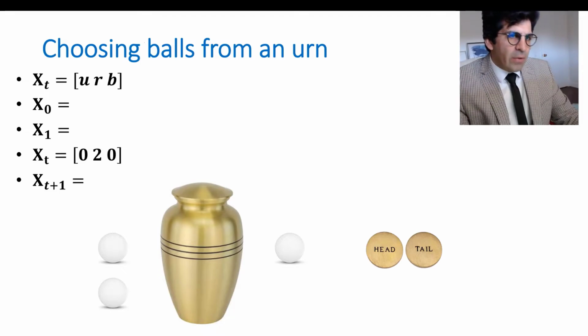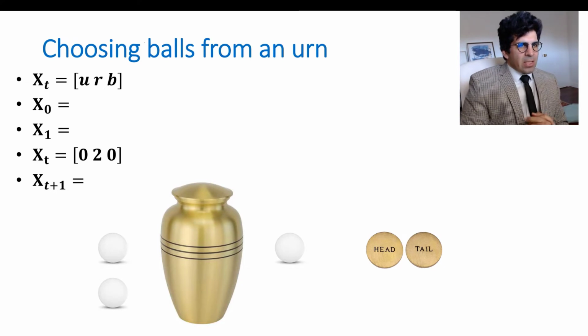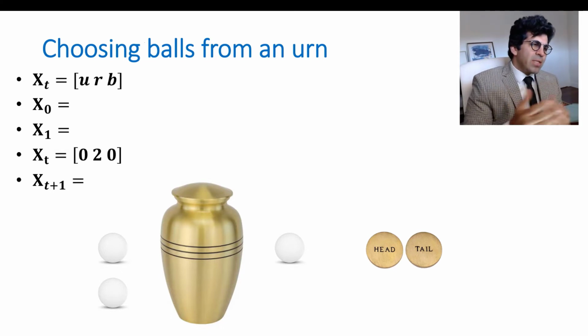All right, here we have another example of a discrete time stochastic process. Again, time here is really just rounds of the game. What is the game? It's a pretty stupid game, but it's going to help us learn some concepts. Let's say you have a jar, an urn we can call it, and two ping pong balls, unpainted. We put them in the jar, and then we randomly pick them.